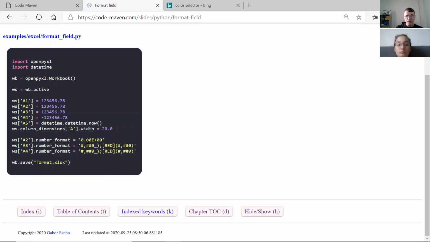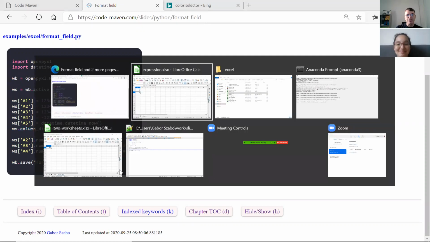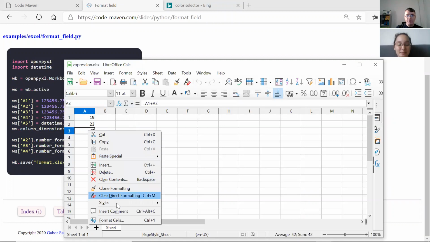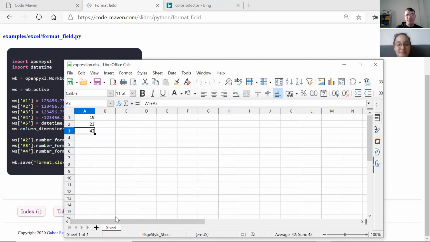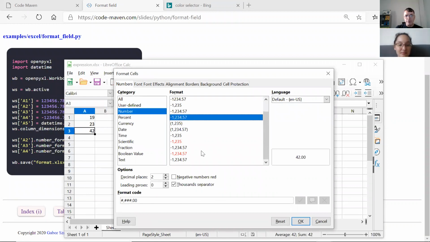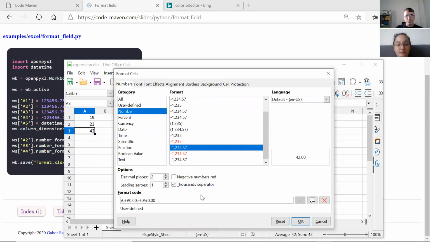And you have all these strings. The first one is relatively human-readable. These two, I didn't come up with them, so I didn't have to think about it. I think what I did is I clicked on Format Cells, and then I went to Number, somewhere I found it, here, the format code.